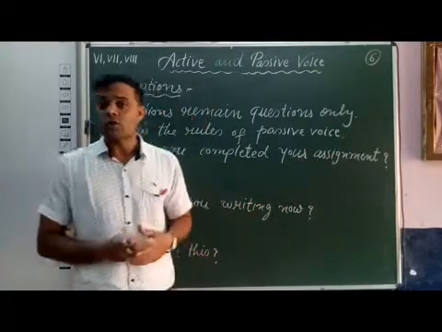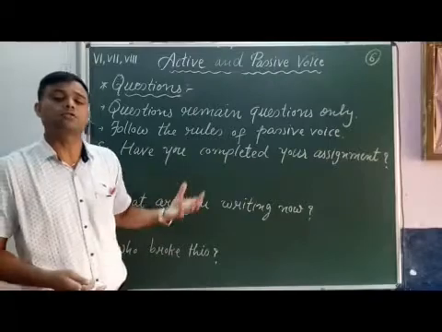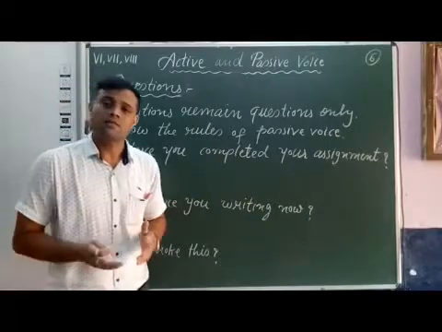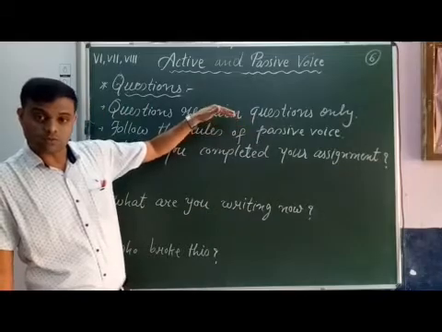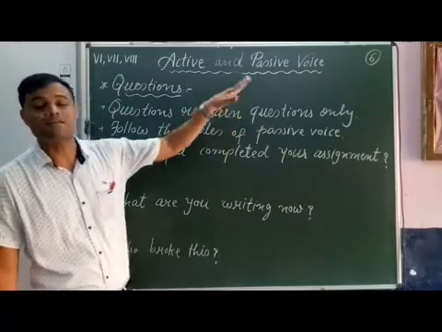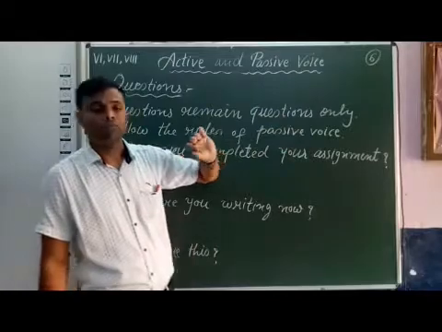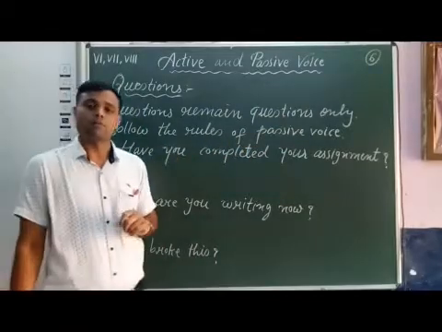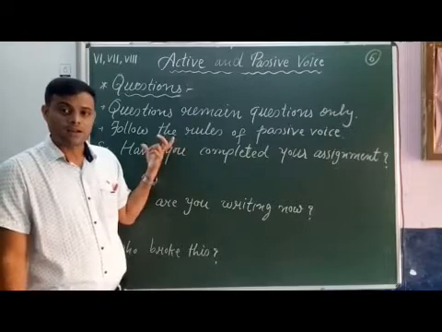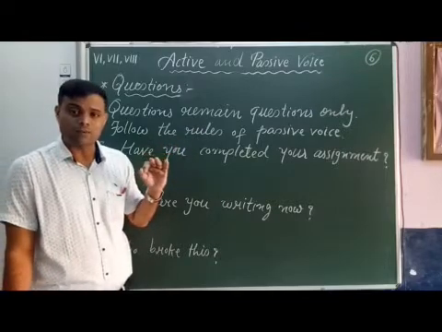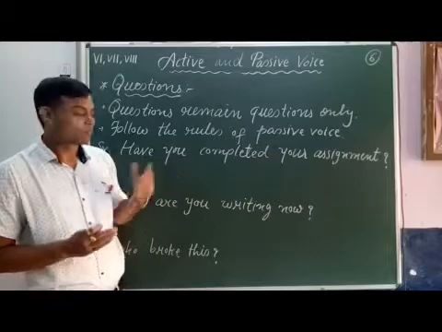Now when we transform this yes/no question into passive voice, first, as we have to maintain that a question remains a question only, we start with the helping verb. The tense of the sentence is present perfect, and present perfect tense helping verbs are have or has.